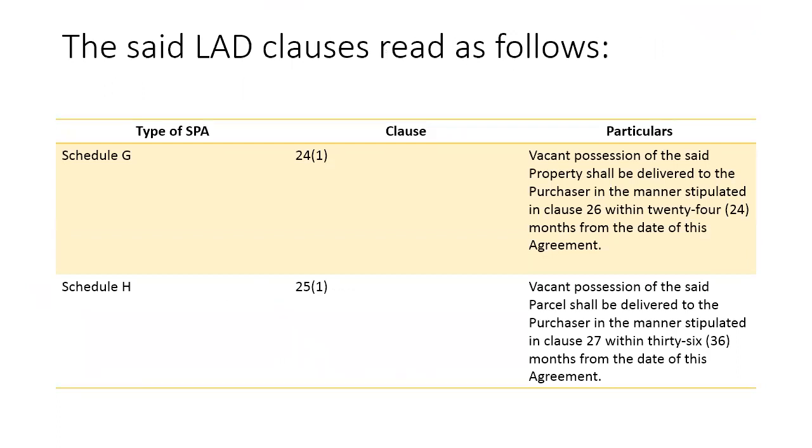Schedule G, clause 24: the vacant possession of the property shall be delivered to the purchaser in the manner stipulated in clause 26 within 24 months of the date of this agreement. Whereas Schedule H has a similar clause in clause 25, but the time for delivery of vacant possession is 36 months instead of 24 months, which means the developer must deliver the property to the purchaser within 24 or 36 months from the date of this agreement.